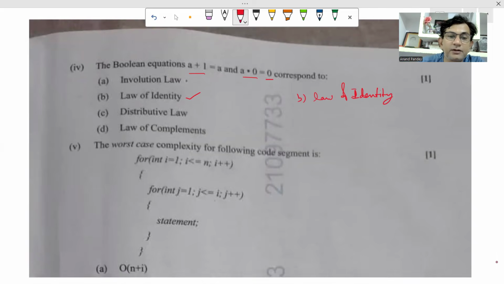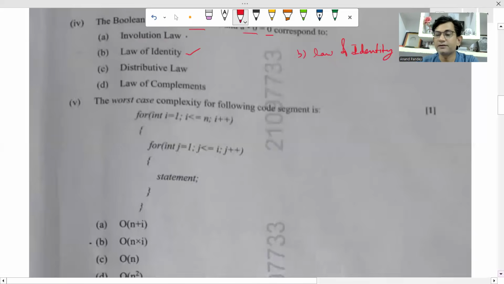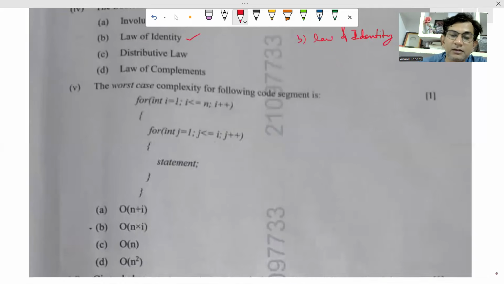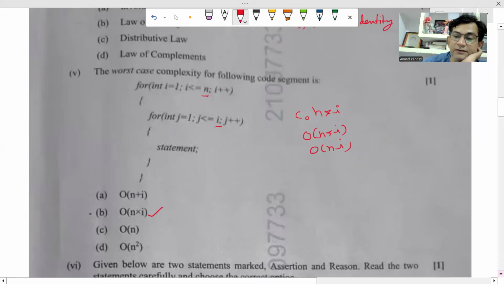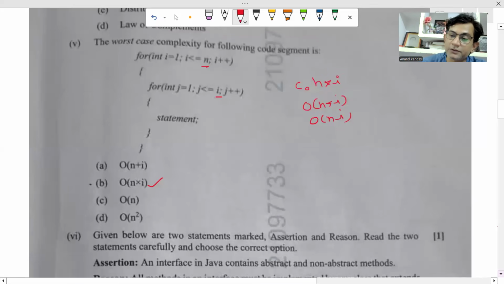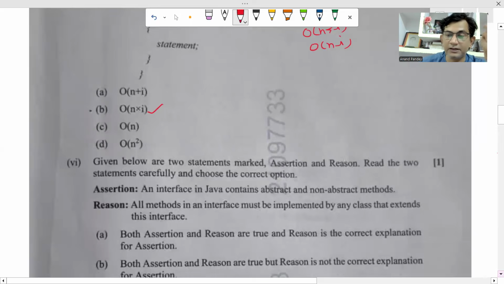Next is what? The worst case complexity for the following code segment is. Very simple question this time. See here, number of steps. How many number of steps will be there? N into I. In case of nested loop, we multiply this and this. The number of steps will be n into I. Consider each step is taking constant time for execution. So in big O notation, we'll write O of N into I. The answer will be B. Always in case of big O notation, we calculate the worst case complexity only. We cannot calculate average or best case.